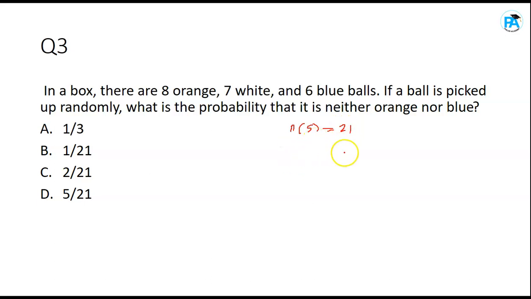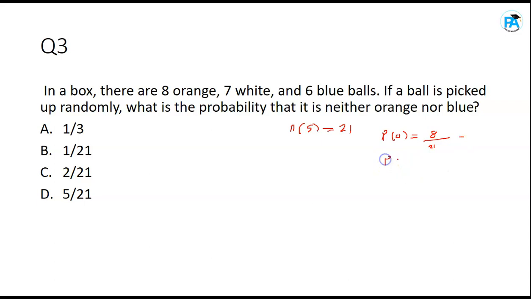Now, what would be the probability of selecting an orange ball? Let's jot them down first. Probability of picking an orange ball will be 8 over 21, isn't it? That's the number of orange balls over the total number of balls.